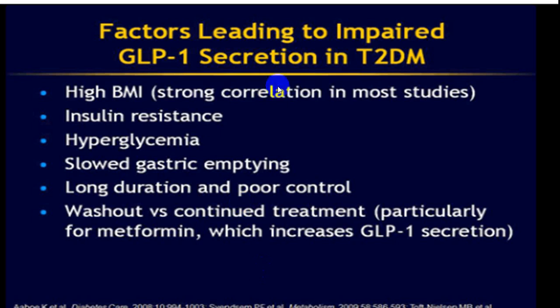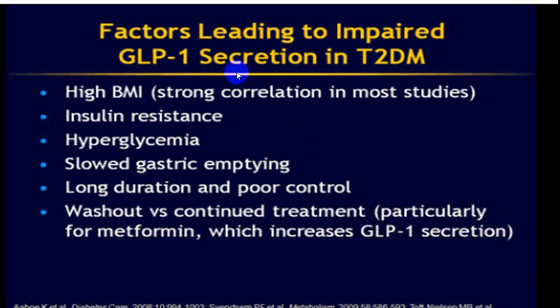The factors which reduce GLP-1 secretion in type 2 are high BMI, insulin resistance, and severe hyperglycemia. There is a slowdown in gastric emptying, long duration and poor control of type 2 diabetes mellitus.